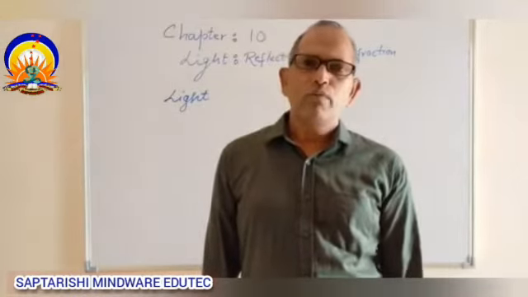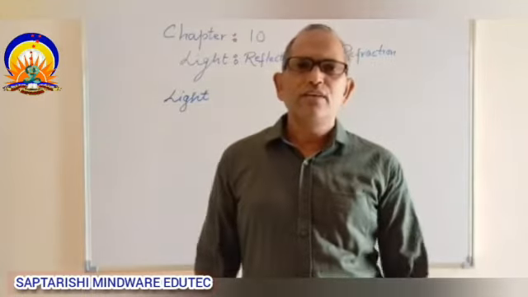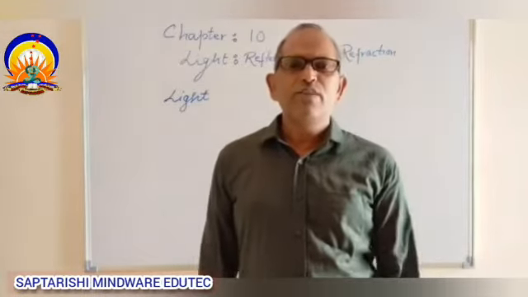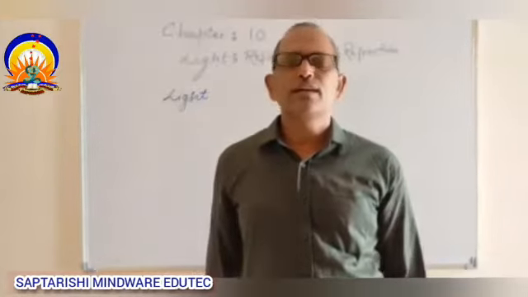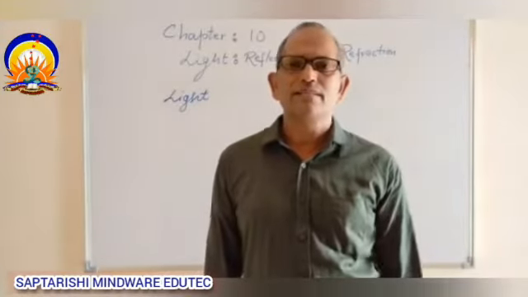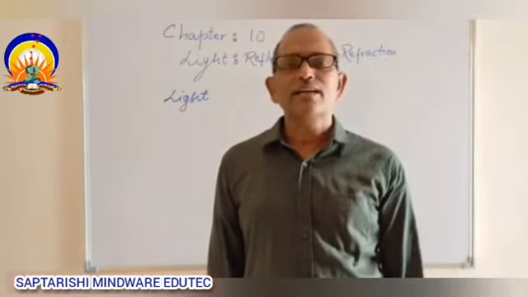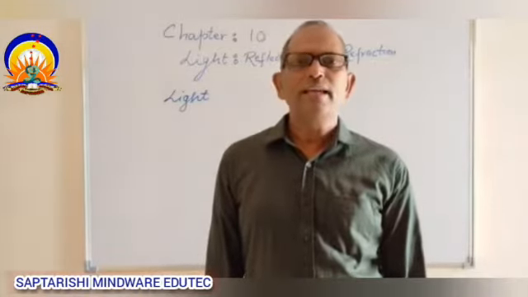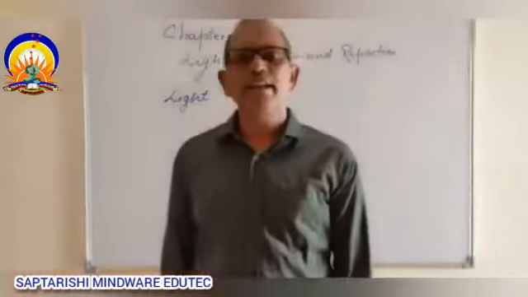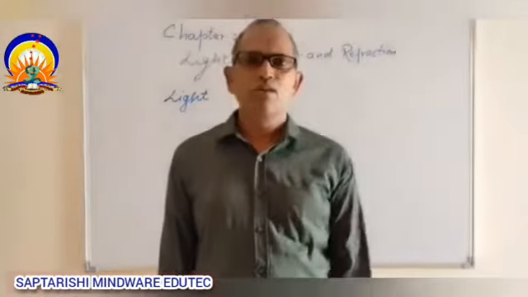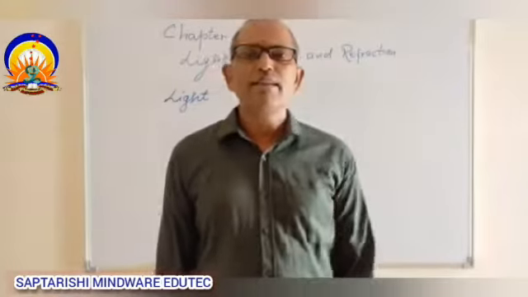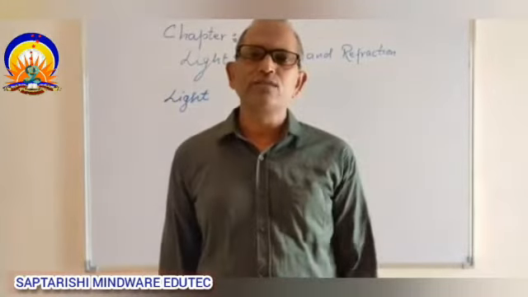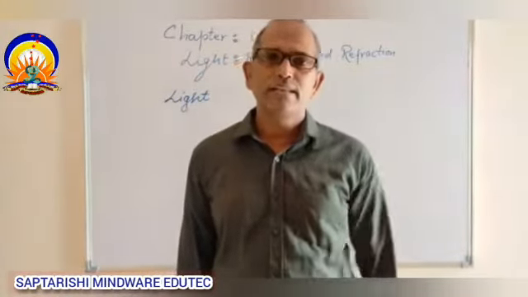So, students, different scientists gave different theories, but the widely accepted concept of light today is that light is an electromagnetic wave. It is a packet of energy, photons, a weightless stream of photons traveling at the speed of 3 into 10 to the power 8 meter per second.